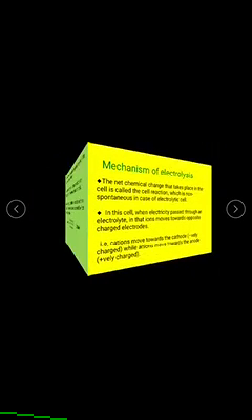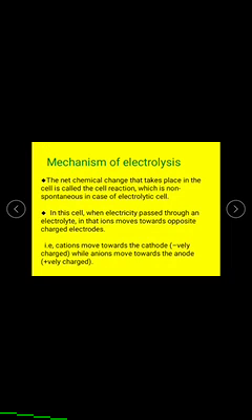Okay, now the mechanism of the electrolytic cell. The net chemical change that takes place in the cell is called the cell reaction, which is non-spontaneous in the case of an electrolytic cell. The electrolytic cell can only work by the passage of electricity. When the passing of electricity through this cell stops, the electrolysis process will stop.